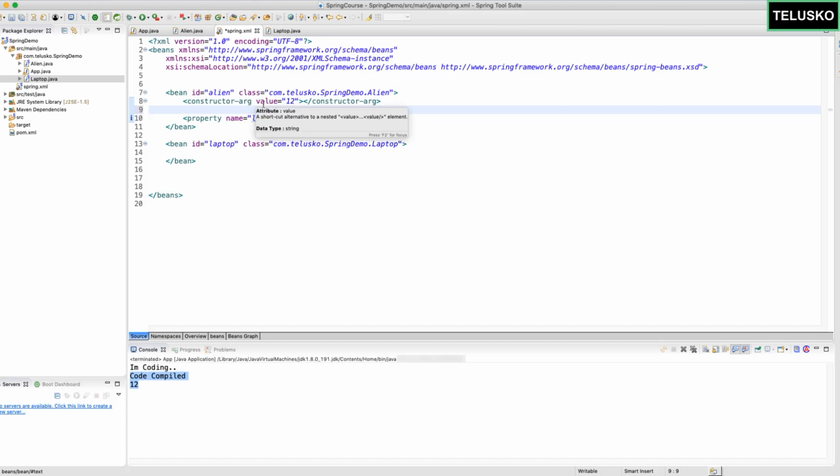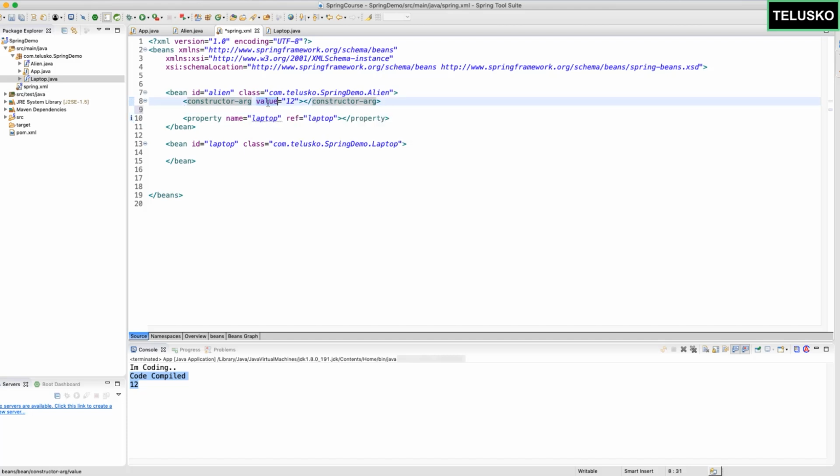The only consideration is that instead of having value here, we have to use ref. That's how you inject the value with the help of a constructor. So basically we have two concepts: one is setter injection and the second one is constructor injection.